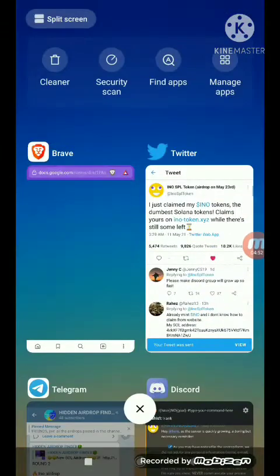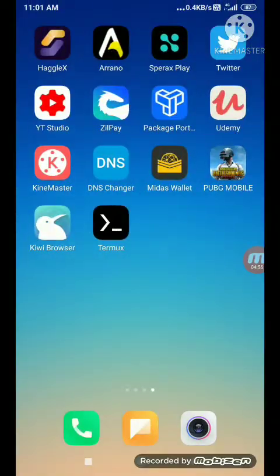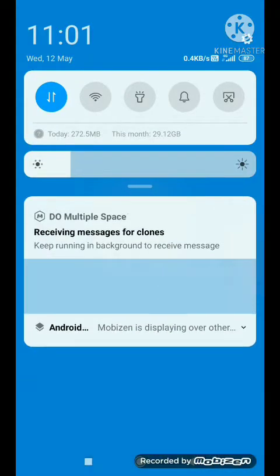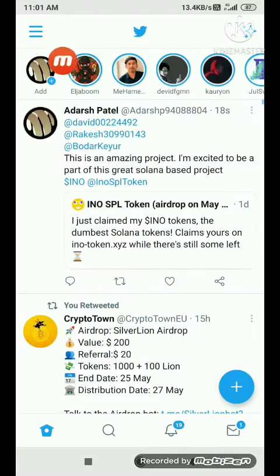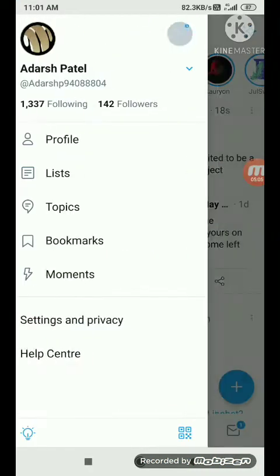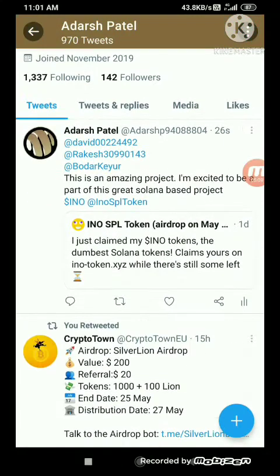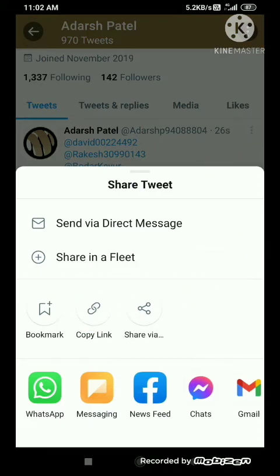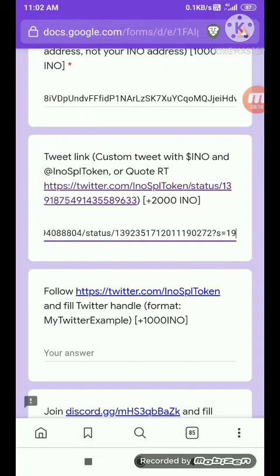So you just need to go back to your Twitter account. Open your Twitter account, click on the top left 3 bars, click on your profile picture with which you have followed this, and this is your quote retweet. So click on this share button, and then click on copy link. Go back to the form now and paste it over here.